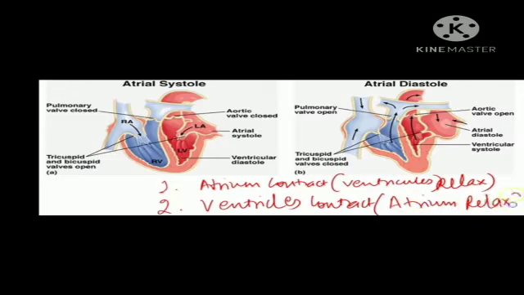Okay, always remember that whenever the auricles are in systole, the ventricles are in diastole. Means when the atria contract, the ventricles relax. And when the ventricles contract, or are in systole, the atria or auricles are relaxed. Okay, now the events that take place during this circulation of blood.